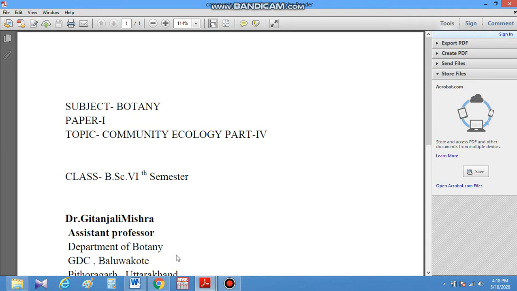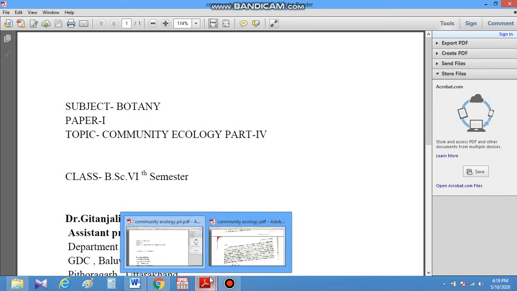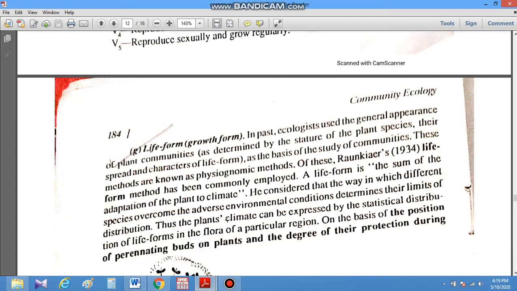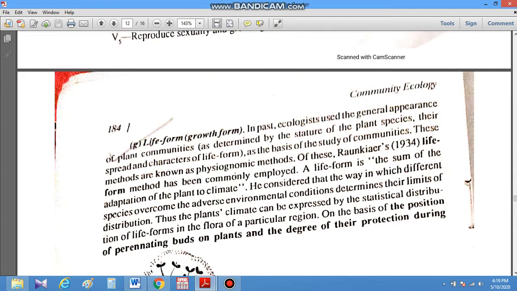Hello students, in the previous lecture we discussed the qualitative characters used to study community structure. Now we are going to discuss it further. Here, another qualitative character is the life forms, also called growth forms.